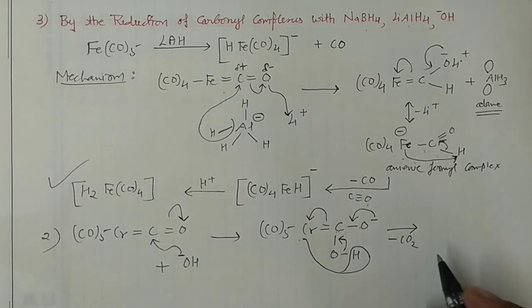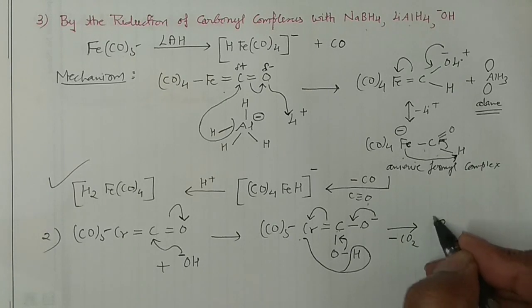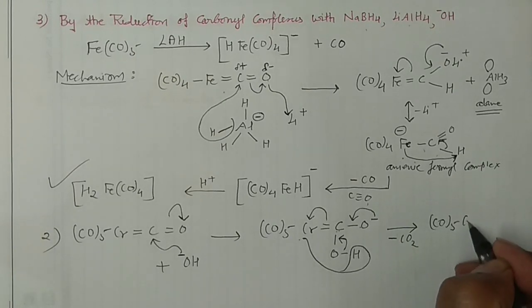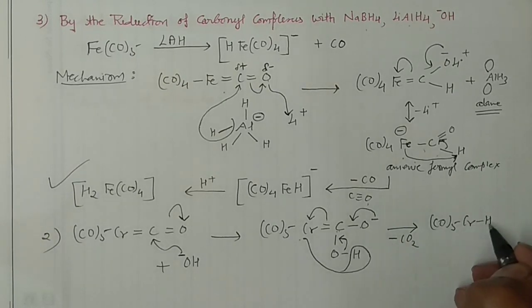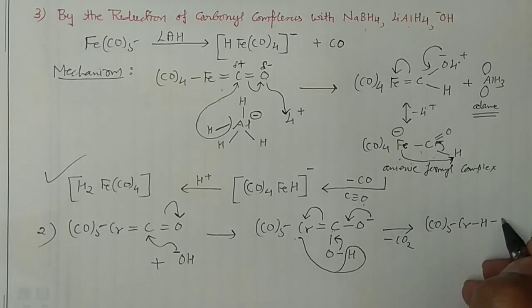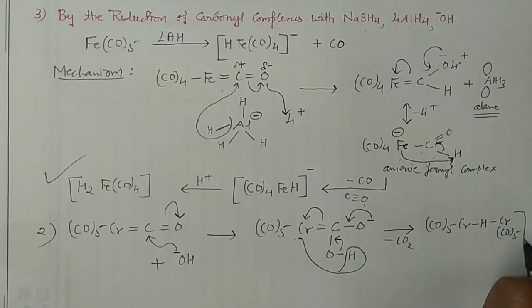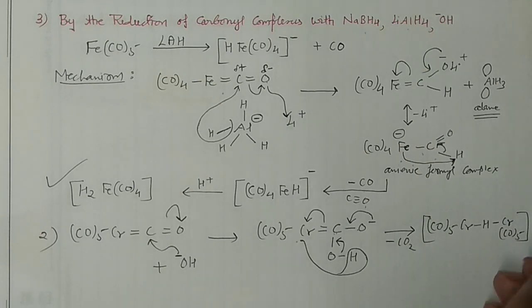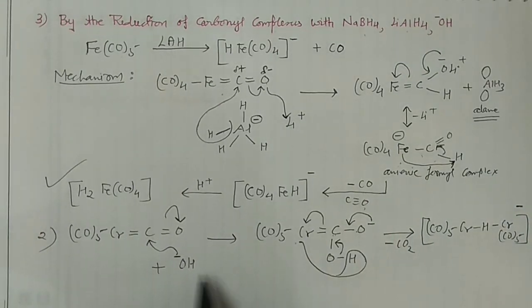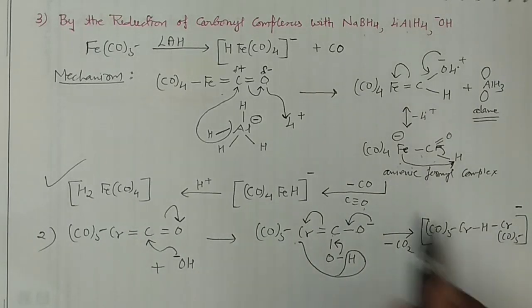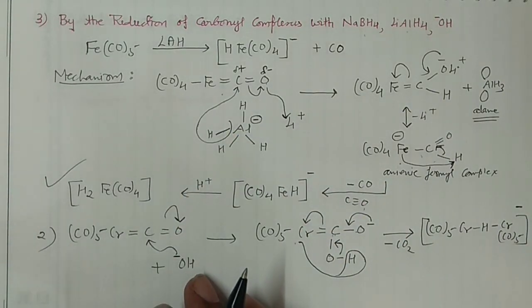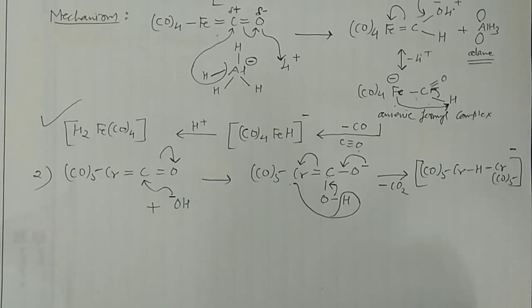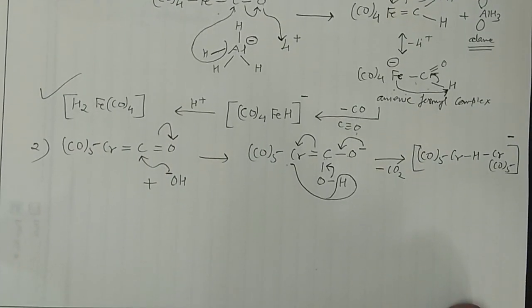And then you will have your resultant compound, (CO)5 chromium, where the hydrogen actually forms a bridge between these two chromiums, okay, and one negative charge over there. So this is how this hydroxide can also provide the hydrogen. So these reactions are very important for you, okay, from the examination point of view, entrance examinations point of view.